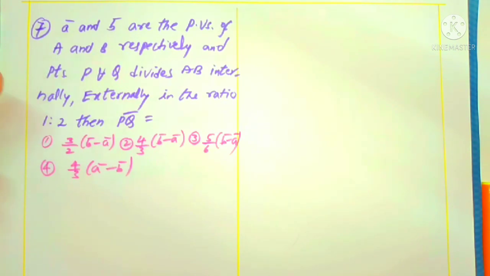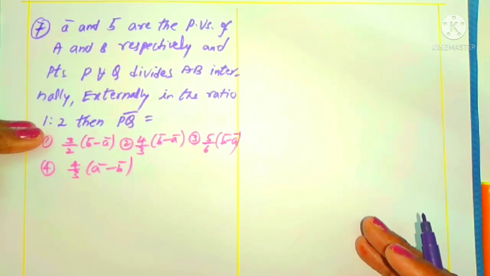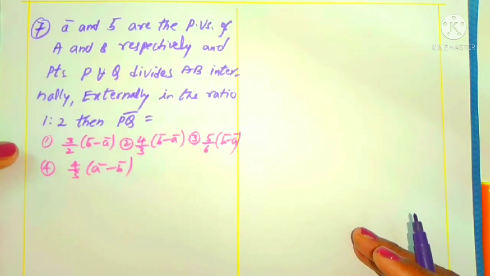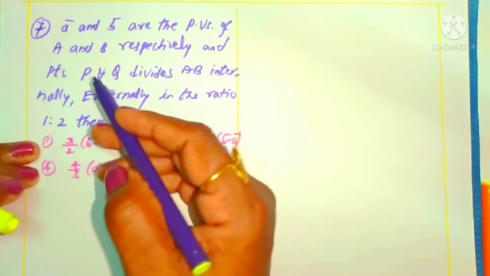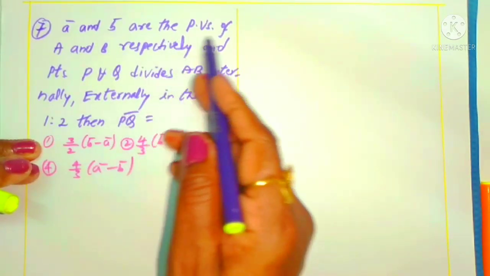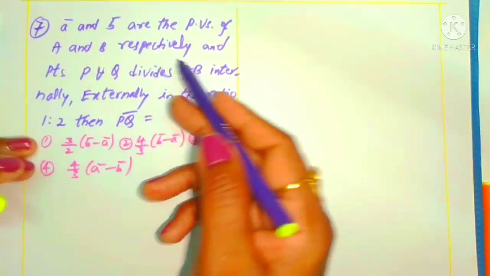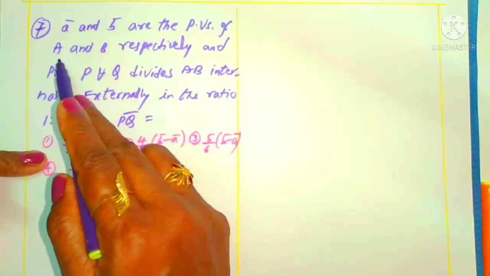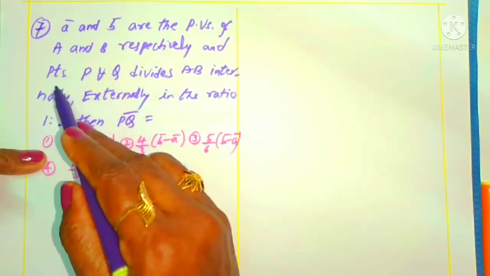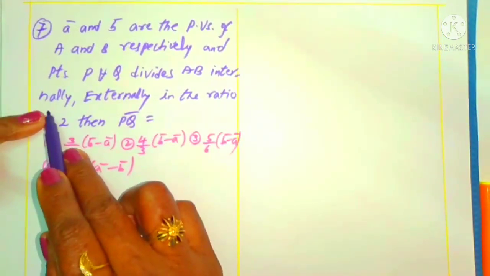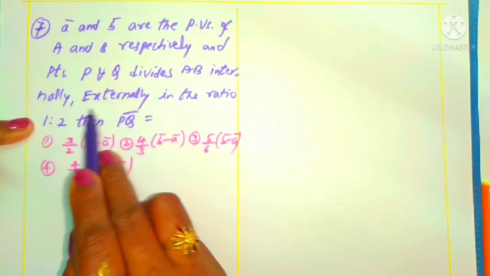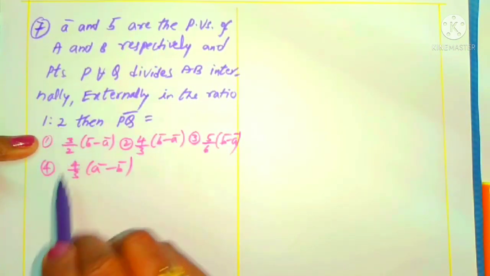Right? Look at the 7th question. In the previous question, what is the ratio in which the point divides the line joining the 2 points? He asked. But in this question, what he is asking, we can understand here. First sentence: if A, B are position vectors of points A and B respectively. You know, A bar, B bar are position vectors of A, B. And P, Q divide AB in the ratio 1:2 internally and externally.